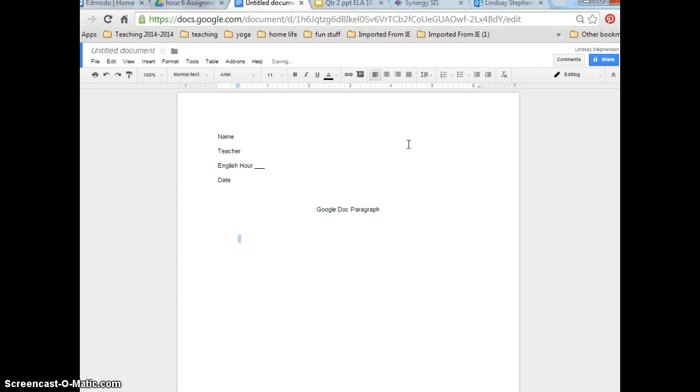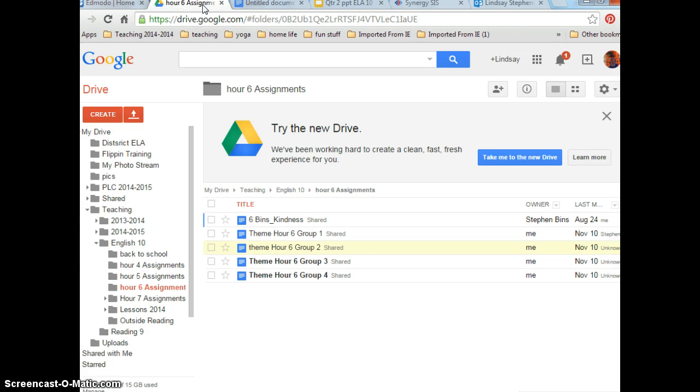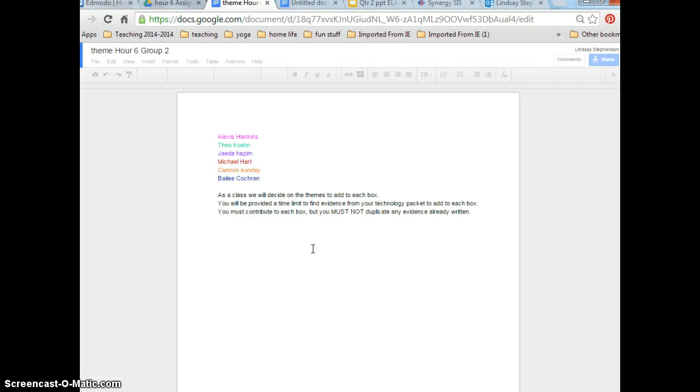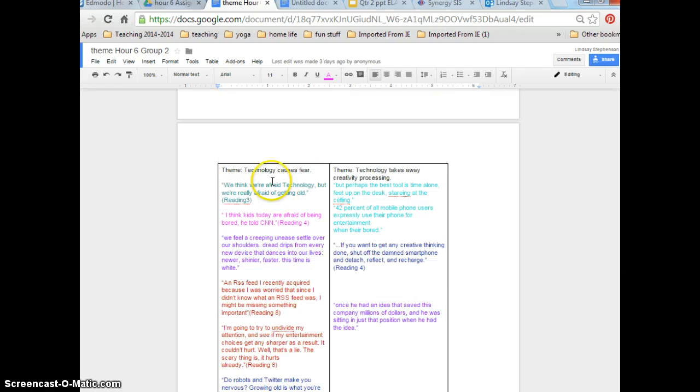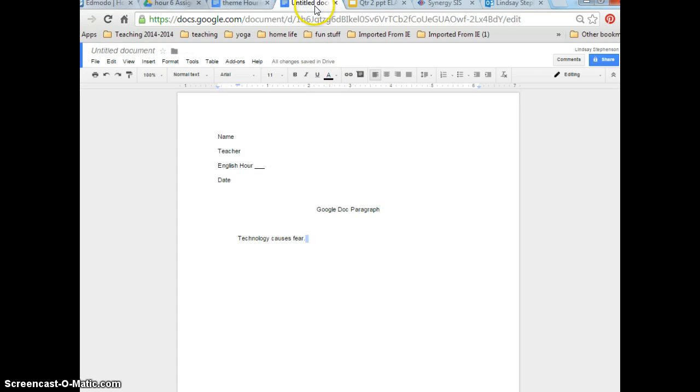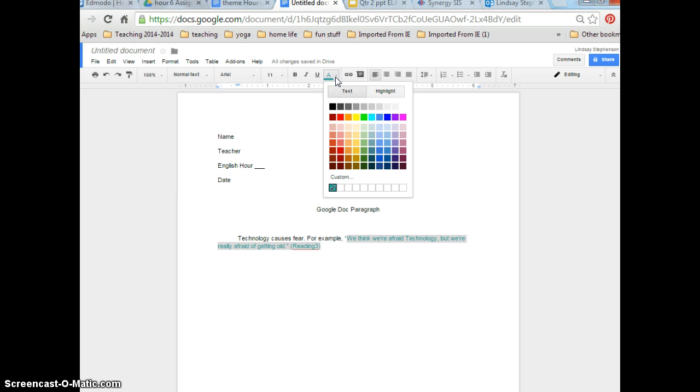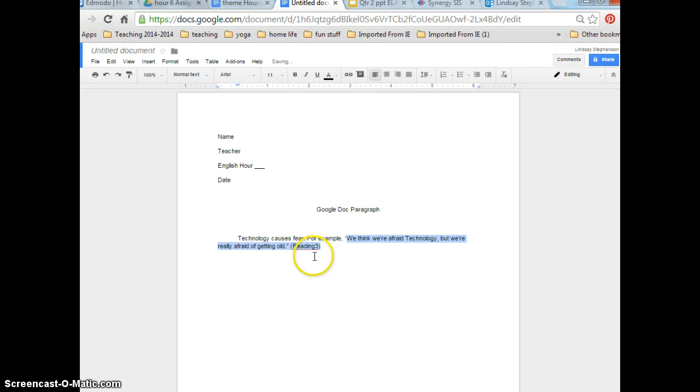And so I'm going to go ahead and start my paragraph. So I already have my sentence. I just cut and copied it from the previous Google document. So then I'm going to go back, open up that Google document, scroll down, here we go. So technology causes fear. Now this is from reading 3. I'm going to highlight it, copy it, go back over, and I'm going to say, for example, and then I'm going to want to highlight that and change it so it's all the same color. You don't want it to be green or blue. You want it to be black. And reading 3 for now is sufficient, but the period should go on the outside of the parentheses.